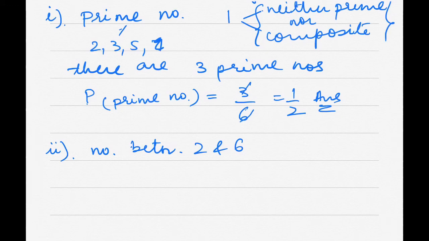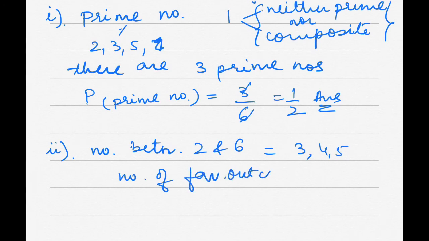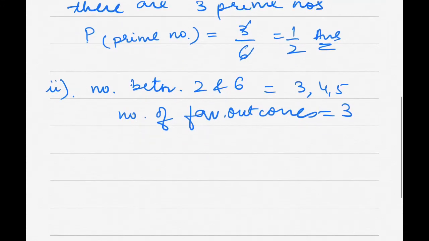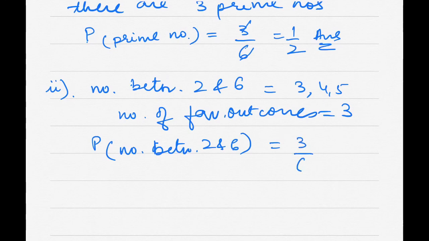So it will have numbers 3, 4 and 5 only. So the number of favorable outcomes here is 3. So my probability of getting a number between 2 and 6 will also be 3 by 6, which is 1 by 2.